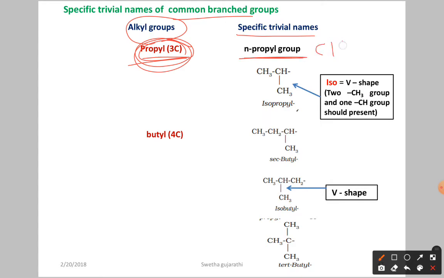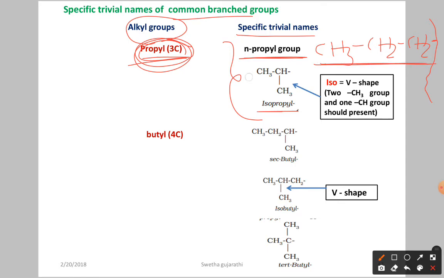N-propyl means what? Here if you have the straight chain like CH3, CH2 and then CH2, this is going to attach to the main carbon chain. So this is called what? N-propyl means straight normal propyl. Now again if you see this one, isopropyl means here both have 3 carbon atoms only, but the arrangement is different. Formula is same.